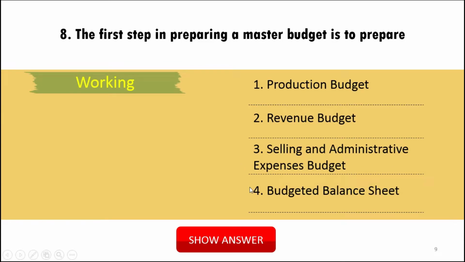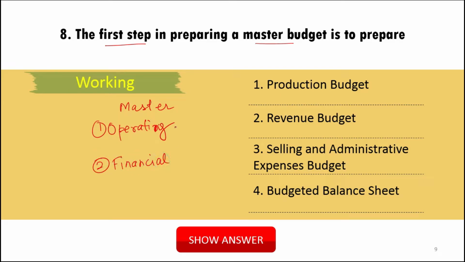The first step in preparing a master budget is to prepare... So as I discussed in some of the previous questions, first of all we prepare a master budget. In the master budget we have two budgets, first operating and second financial. In the operating budget we make several budgets.